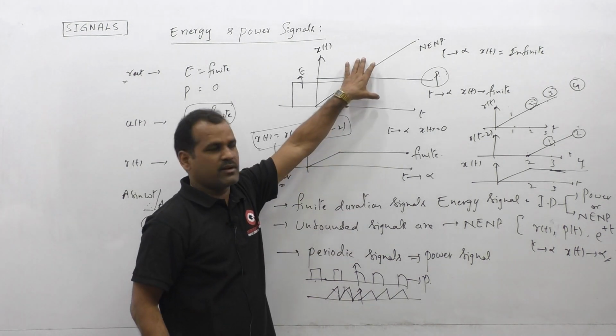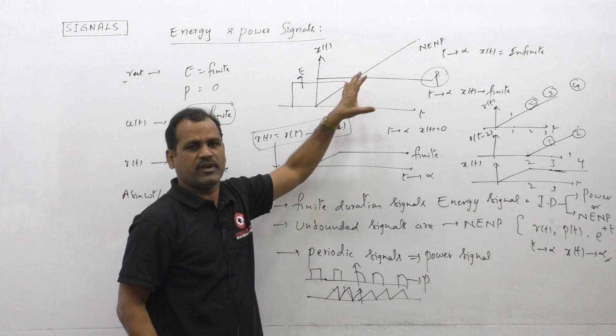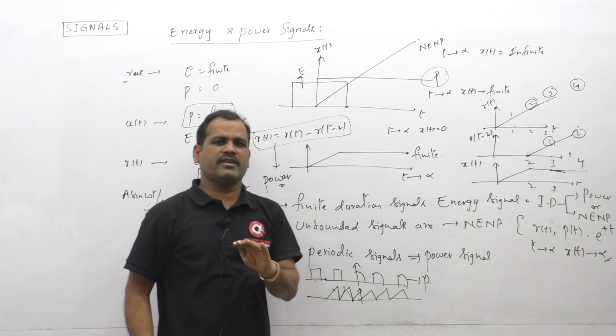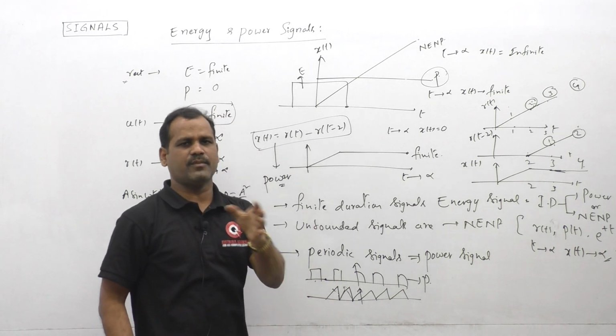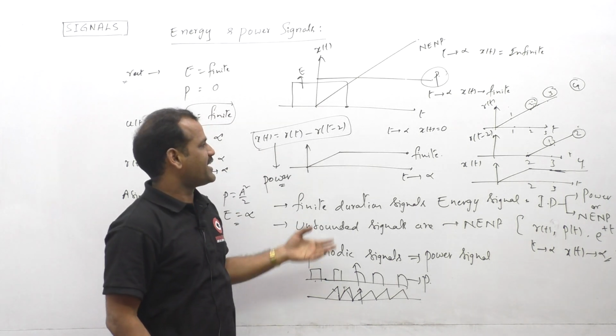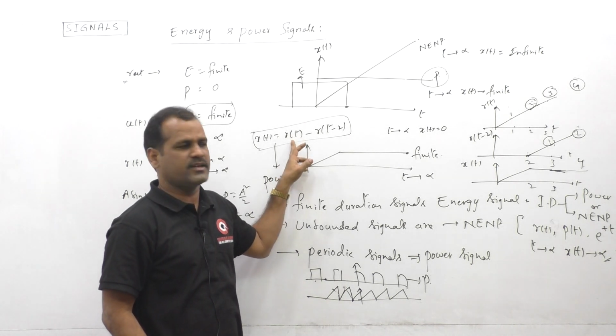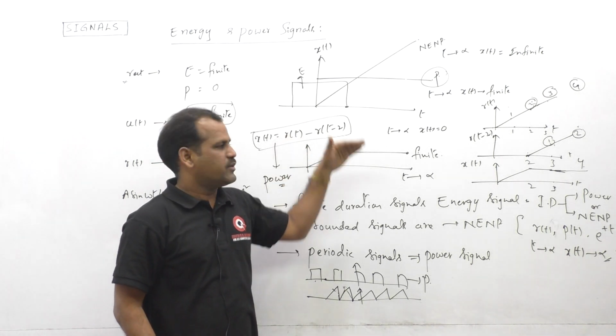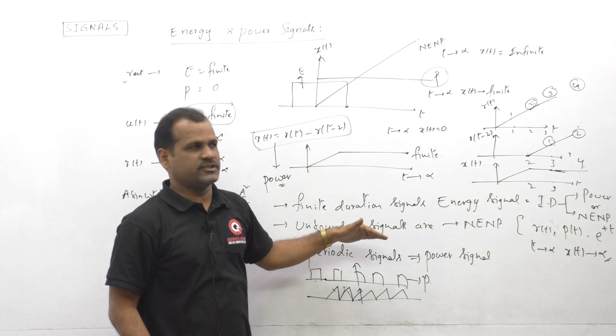This observation table or observation format is very helpful for us in classifying the given signal x of t, whether it is an energy signal or power signal, that's it. But to find the energy value or power value of that signal, we must use the formula, we must simplify the formula as per the given equation. Fine.